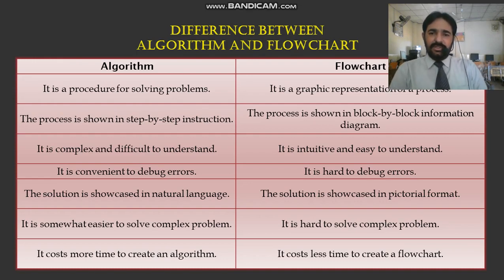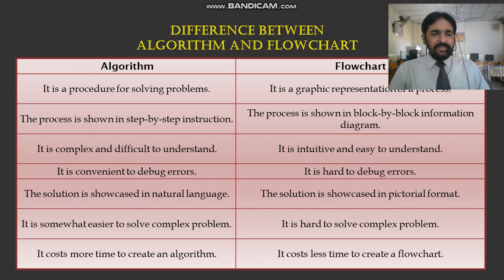The difference between algorithm and flowchart is given. Mostly the examiner may ask you to write the difference between algorithm and flowchart. Let's see one by one. An algorithm is a procedure for solving a problem. In an algorithm we define our problem step by step in a well defined procedure. A flowchart is a graphical representation of a process. Each step we represent with the help of graphics. This is the main difference between flowchart and algorithm.